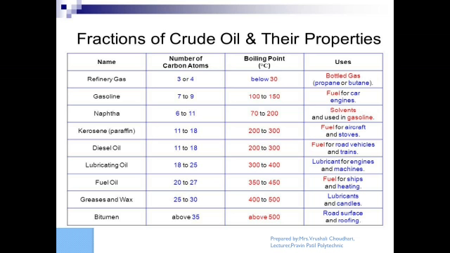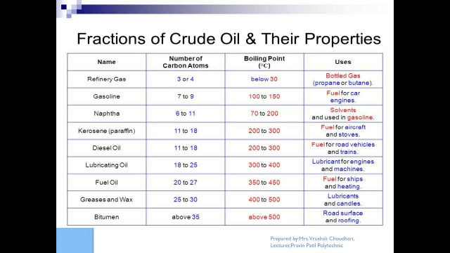Lubricating oil: carbon number is 11 to 18, boiling point 300 to 400, a very high boiling point. It is used as a lubricant for engines and machines. What a lubricant is, we are going to learn in the second semester. Actually, lubricants are substances which reduce friction.